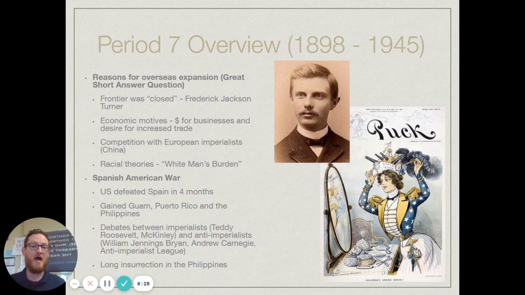Again, you're going to see the president at that time use a lot of caution before getting involved in this, but really public opinion in this time was wanting to go to war with Spain. So we would quickly defeat Spain. As far as the war goes, this would be a very, very easy war, quickly won. You are going to see guys like Teddy Roosevelt, who already had some political fame here in the U.S., at least in New York. He would actually go down and fight there with his famous Rough Riders and get a lot of attention for what they did there.